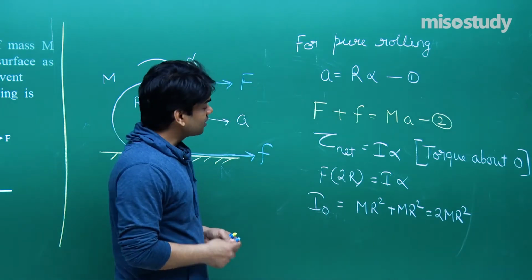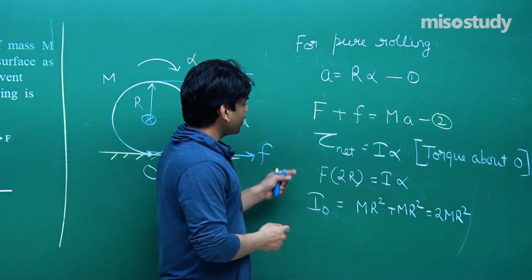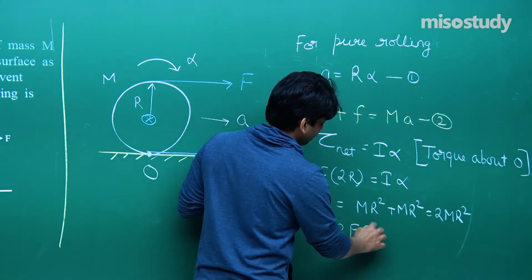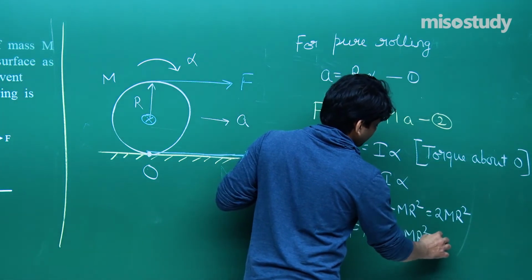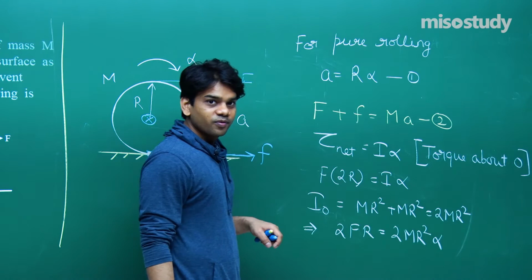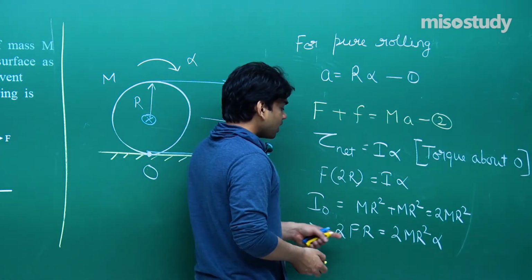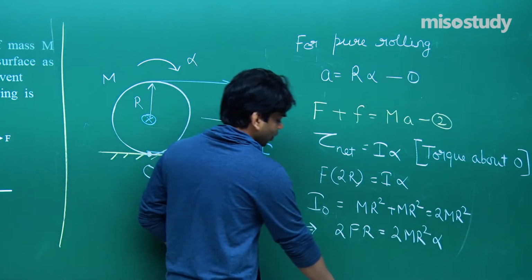Clearly we can write this. Now you can put the value of I as 2 mr square here. So you will be having F into 2R, or 2FR, is equal to 2 mr square into alpha. We can put it in this way. So from here, what values can you actually make out? Clearly 1R and 1R will be cancelled out. So let me cancel out the value of 1R.